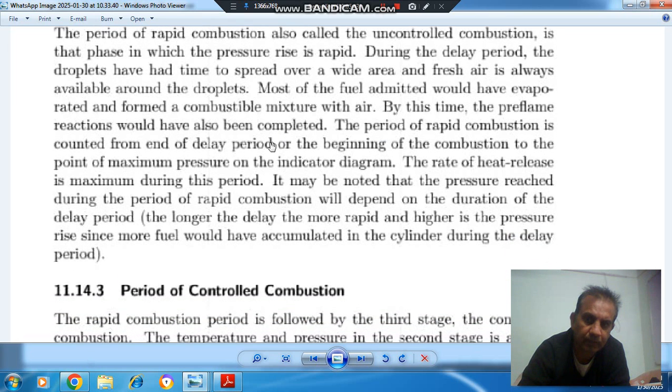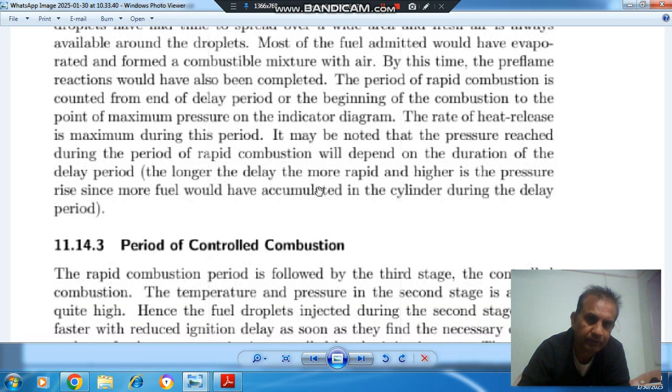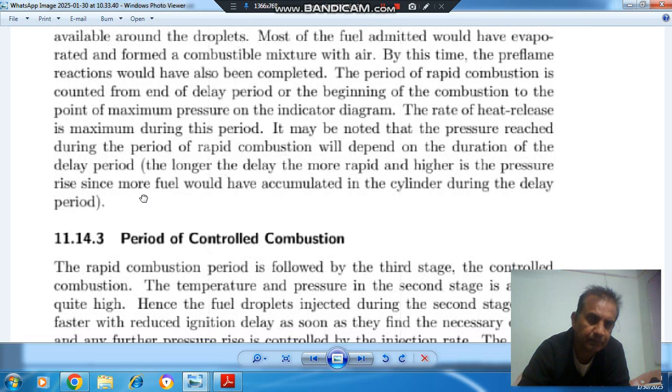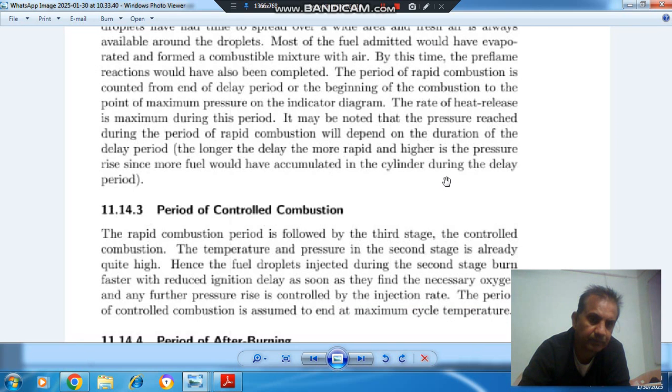The period of rapid combustion is counted from end of delay period or beginning of combustion to the point of maximum pressure on the indicated diagram. The rate of heat release is maximum during this period. It may be noted that the pressure reached during the period of rapid combustion will depend on the duration of the delay period. The longer the delay, more rapid and higher is the pressure rise, since more fuel would have accumulated in the cylinder during the delay period.